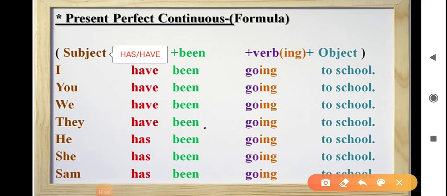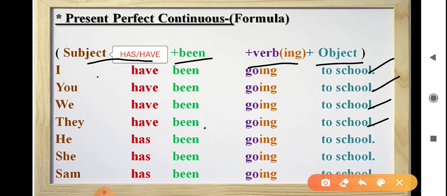Format for affirmative sentences in present perfect continuous tense is subject plus has, have plus been plus ing form of the verb plus object. See examples. I have been going to school, you have been going to school, we have been going to school, they have been going to school. I, you, we, they are plural subjects. That's why we use have been as a plural verb.